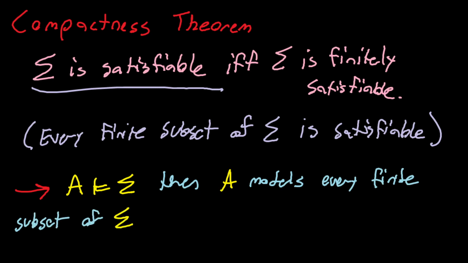So there's nothing to that. It's harder to be satisfiable. It's strictly harder to be satisfiable than it is to be finitely satisfiable, right? So that's the forward direction. I'll erase this all, and the last thing we're going to do for propositional logic is the backwards direction.